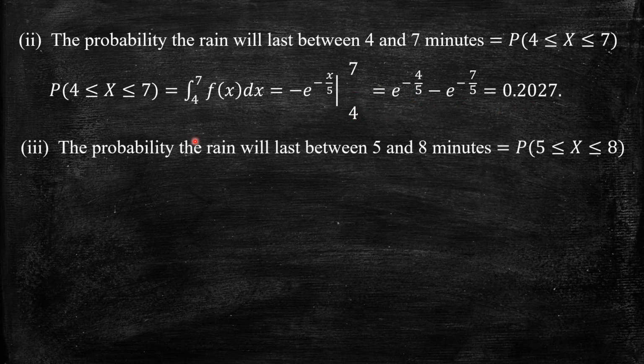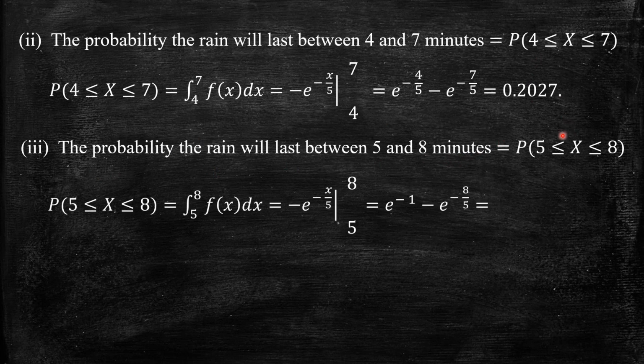Lastly, we have one more problem, the probability that the rain will last between 5 and 8 minutes. Similarly, we integrate the PDF from 5 to 8. The integral of 1 by 5 e power minus x by 5 is minus e power minus x by 5, upper limit minus lower limit.